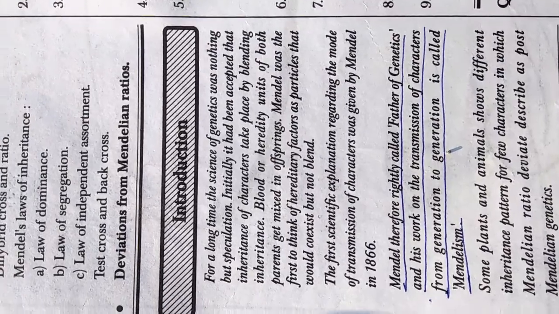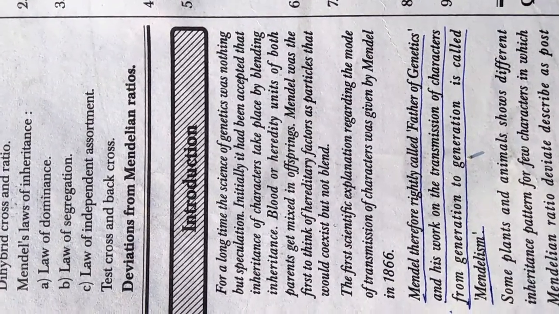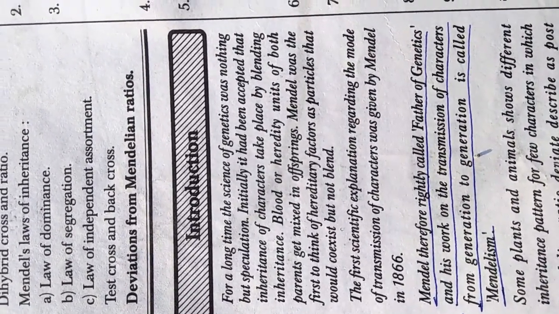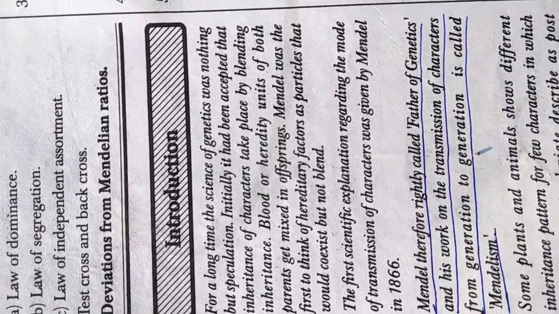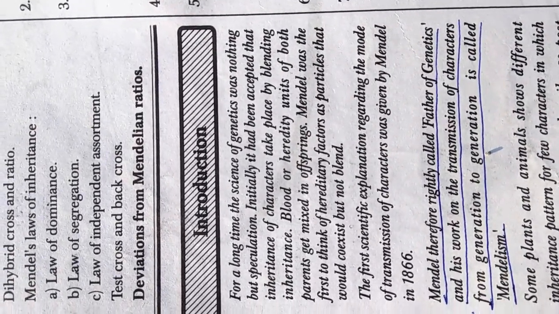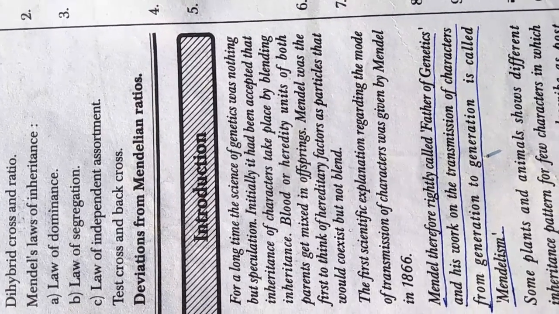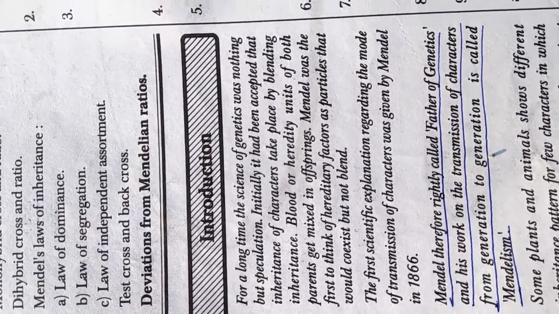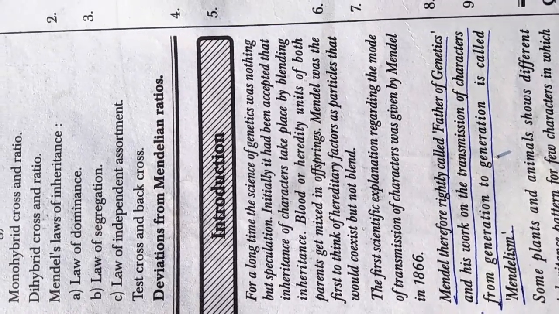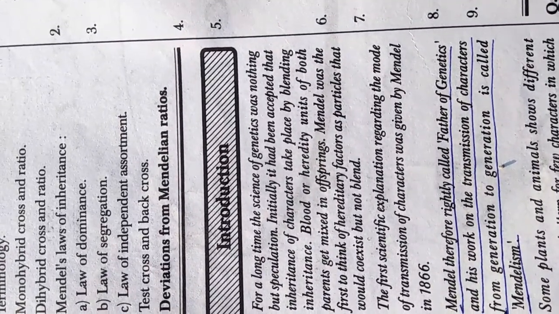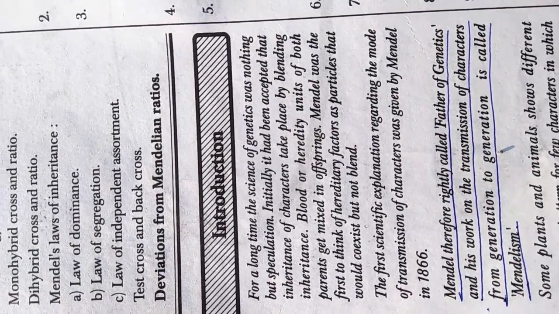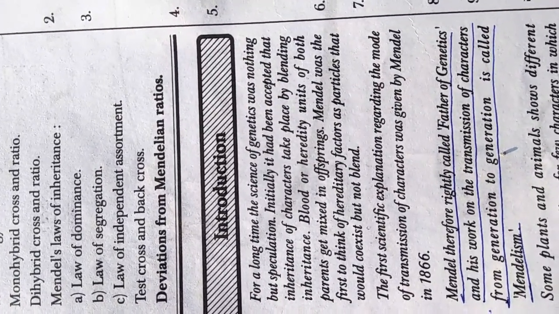Introduction देखेंगे. For a long time, the science of genetics was nothing but speculation. Initially, it had been accepted that inheritance of characters takes place by blending inheritance. Blood or heredity units of both parents get mixed in offspring. Mendel was the first to think of hereditary factors as particles that would coexist but not blend.